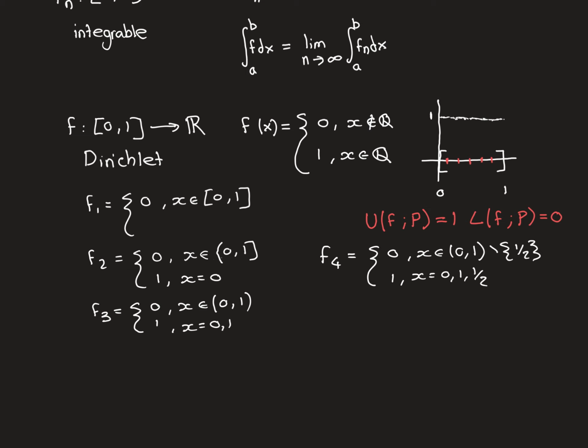So now the only new rational with denominator 2 that I need to think about is x is equal to a half. So in the next one, I'm going to make it correct at 0, 1 and a half. So I'll take what I've already got, and now I'm going to make it correct at a half as well. So a half's now going to be mapped onto 1, and the things that are being mapped onto 0 is now x is an element of the open interval 0, 1, subtract a half, so not including a half now. And you'll continue on in this manner.